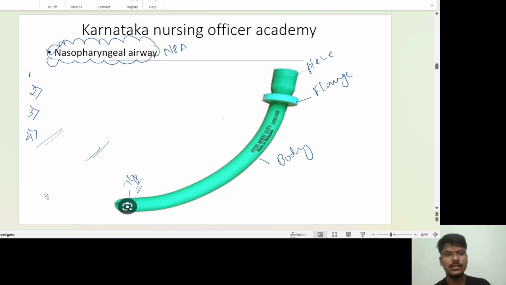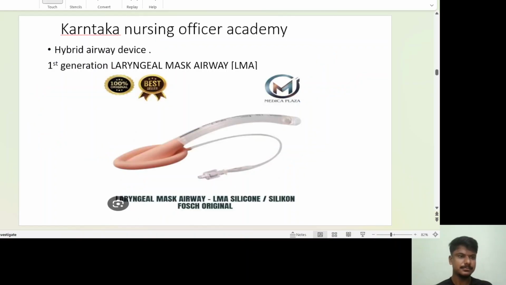So all of you are clear about the nasopharyngeal airway, in short form NPA. Coming to the next airway device: the basic airway devices finish here. Your oropharyngeal airway, nasopharyngeal airway, Berman airway, Guedel's airway, Ovassapian airway, Williams airway. This all covers your basic airway devices. Everyone should know them.